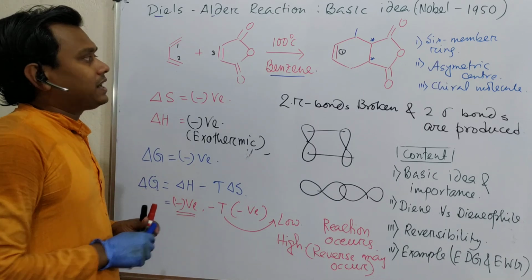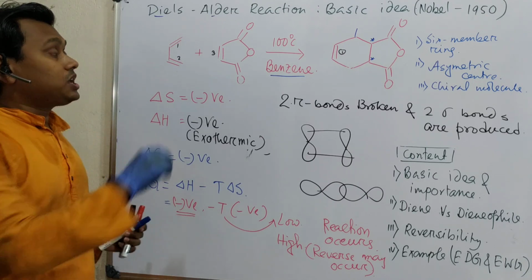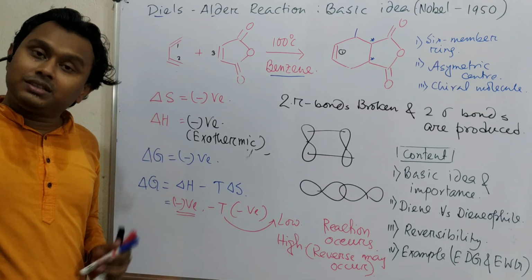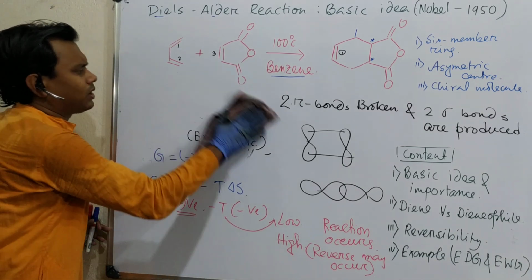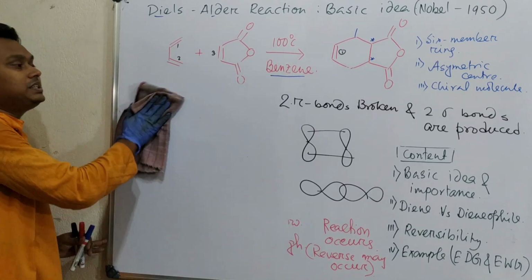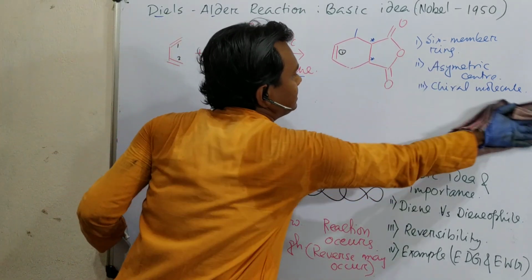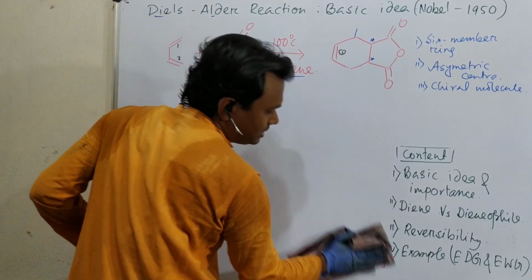Keep it in mind that for every reaction we need an activation energy. If we decrease the temperature below that, the reaction rate will be exceptionally slow, and then overall the reaction will not occur. So we need to come to a compromise condition, and that compromise condition you may consider to be 100 degree centigrade.